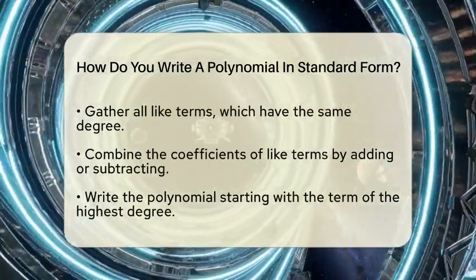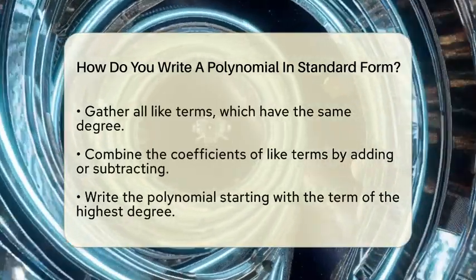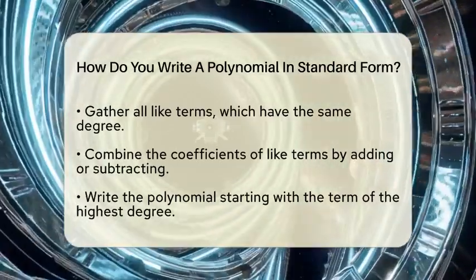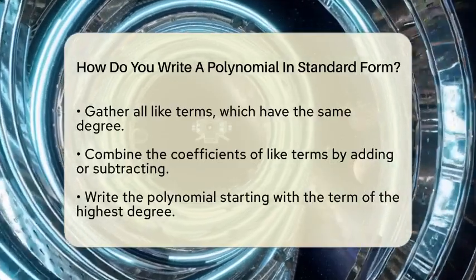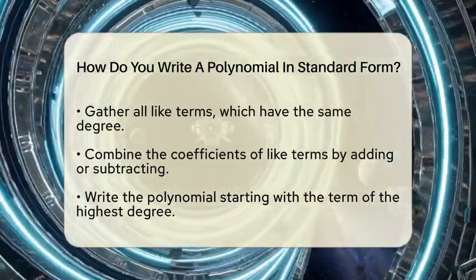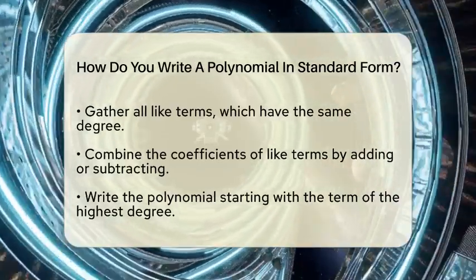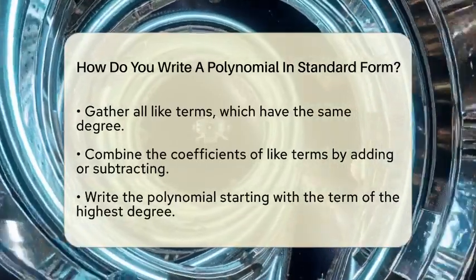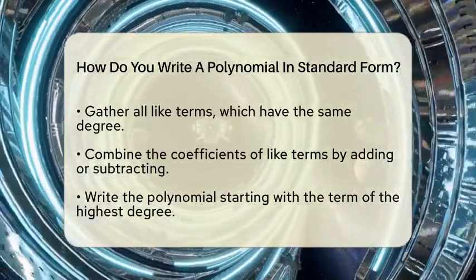Once you have combined like terms, start writing the polynomial from the highest degree term first. Follow that with the next highest degree, and keep going until you reach the constant term, which has no variable and a degree of 0. Remember to keep the signs, plus or minus, with each term so you know whether to add or subtract.